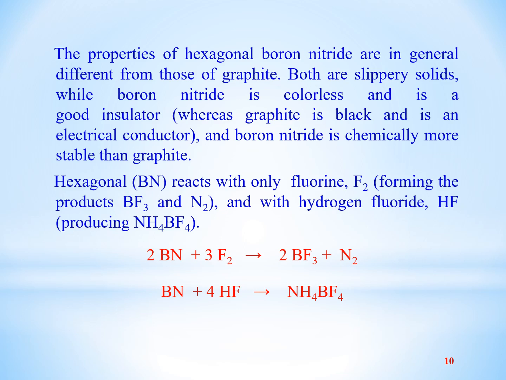Boron nitride is colorless and is a good insulator, while graphite is black and is an electrical conductor, and boron nitride is more stable chemically than graphite. So these are the properties which are different from each other. Although they both have hexagonal structure, their physical properties are different, except that they have a soft slippery surface.